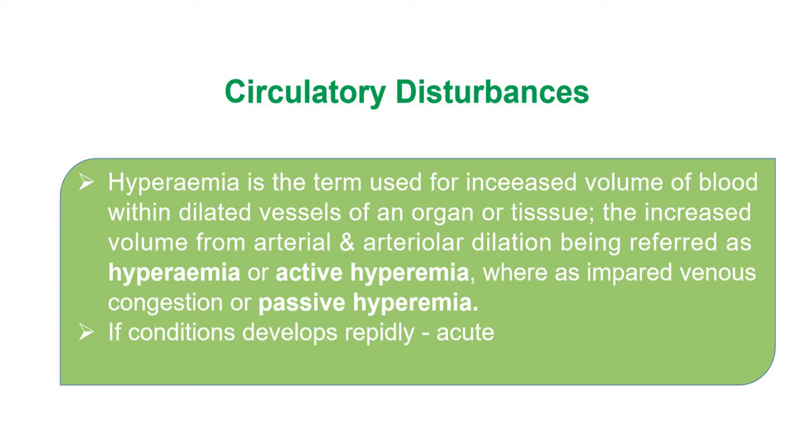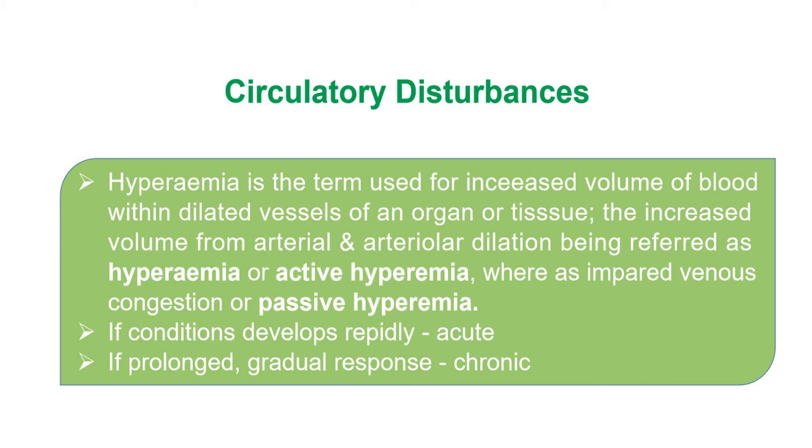If the condition develops rapidly, it is called acute hyperemia, whereas if the condition is more prolonged and gradual in response, we call it chronic hyperemia. So we have two terminologies again: acute hyperemia and chronic hyperemia.